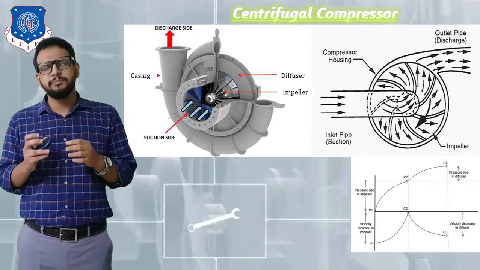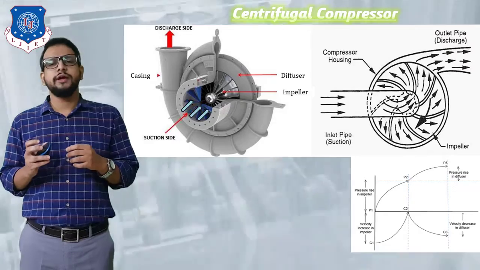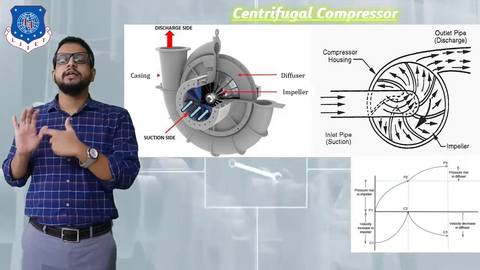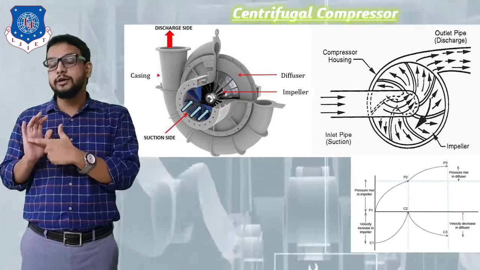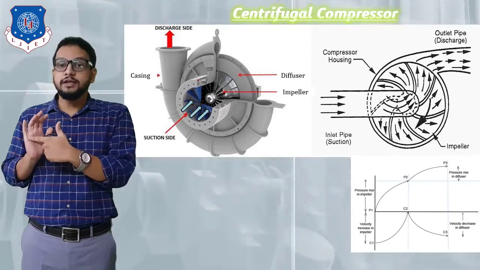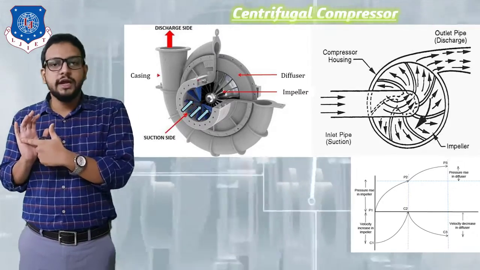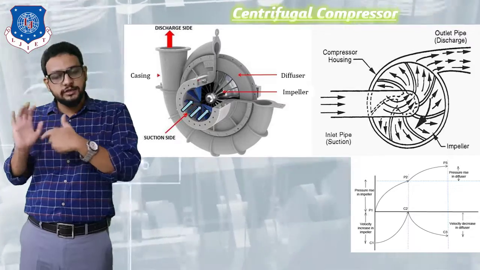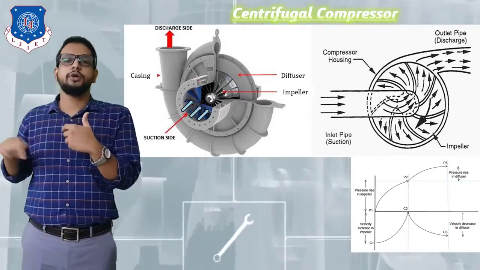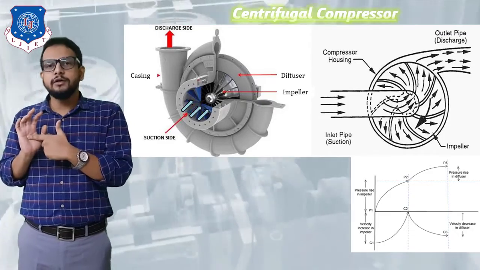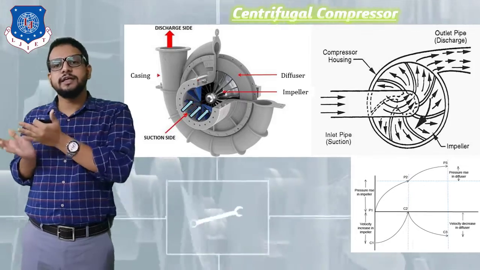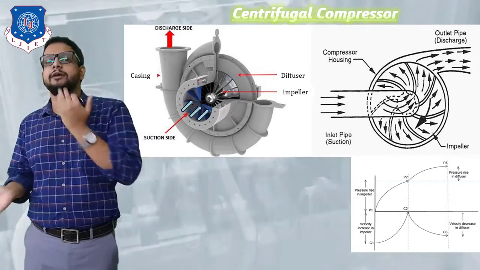So now let's understand its construction and working. At the center of a centrifugal compressor there is an impeller provided, that is a rotating element which is directly mounted on the compressor shaft. Again, we should know that it is a power absorbing device, so an electric motor is going to run this compressor shaft, that is mechanical power will be provided and the impeller will start to rotate. On the impeller there are blades attached, called impeller blades, in such a way that their area is increasing away from the center.